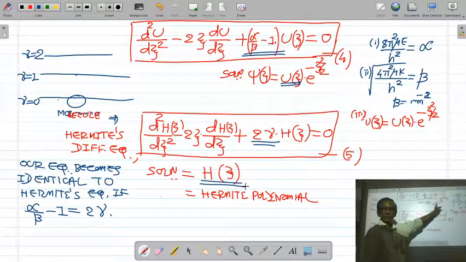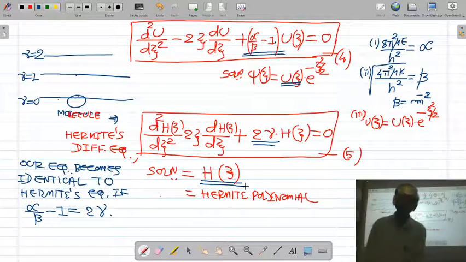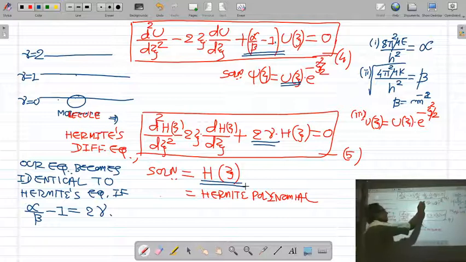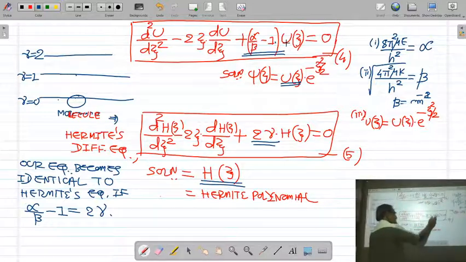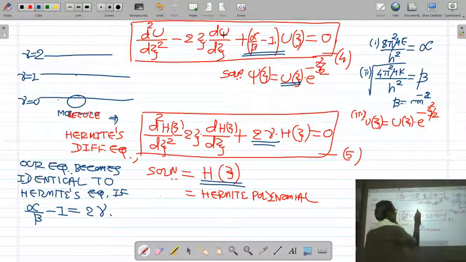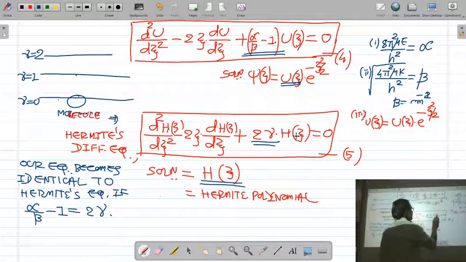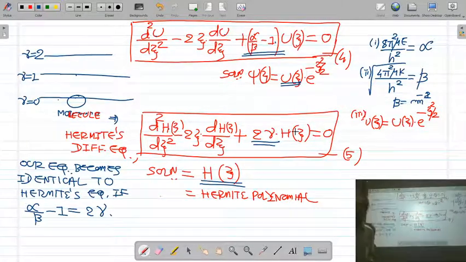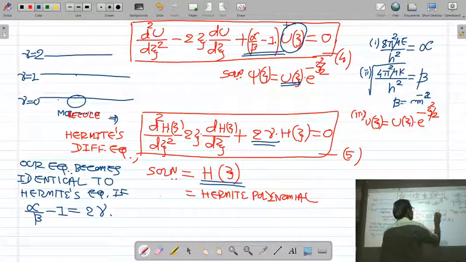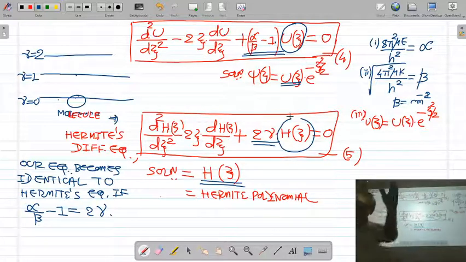This unknown polynomial u(xi) is identified because our equation is identical to Hermite's differential equation, and therefore u(xi) is equal to h(xi). Our equation is identical to Hermite's differential equation. Therefore, our unknown polynomial u(xi) is nothing but the Hermite polynomial h(xi). That thing we also mention here.